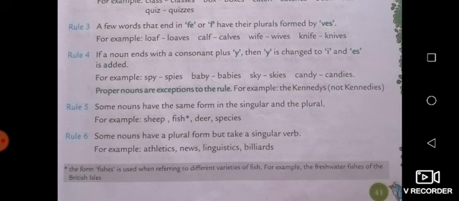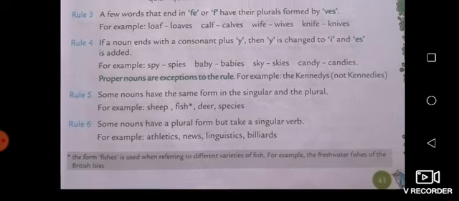What we have to do to make it plural, we will convert the y into i and add es to make it plural. Baby, y should be converted into i and es must be added to make it plural and it becomes babies. Sky, convert the y into i and add es to make it plural and it becomes skies.